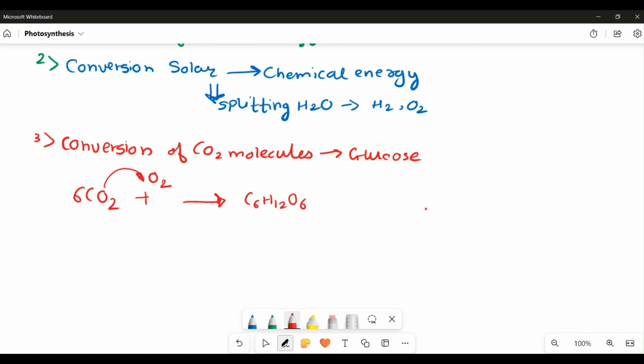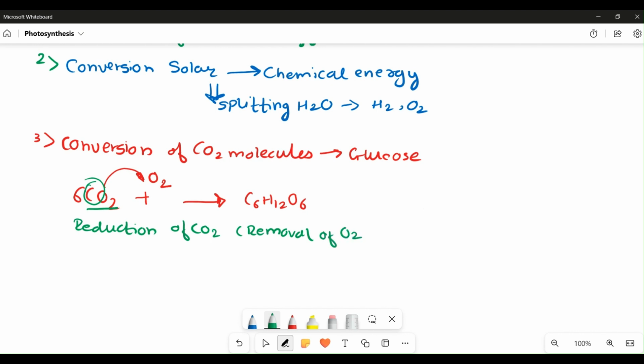So the conversion of carbon dioxide into glucose is achieved by the reduction of the carbon dioxide molecule. This reduction is nothing but removal of oxygen. For isolating the carbon present in CO2, you are reducing the carbon dioxide to form the glucose molecule.